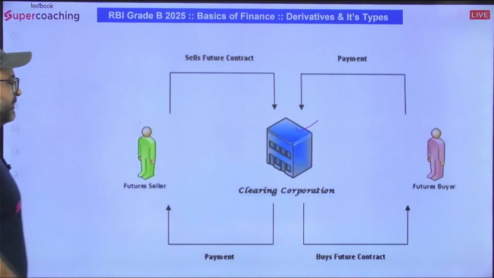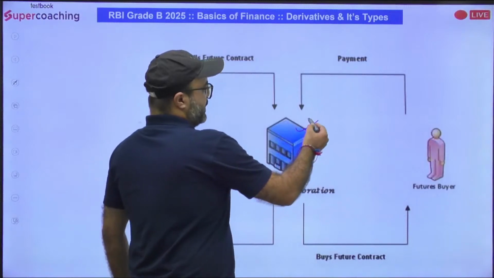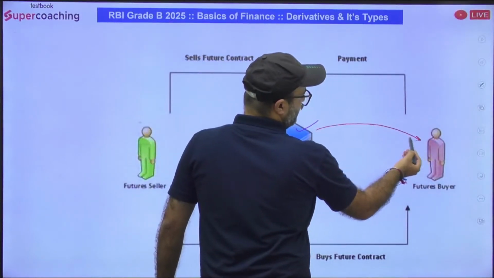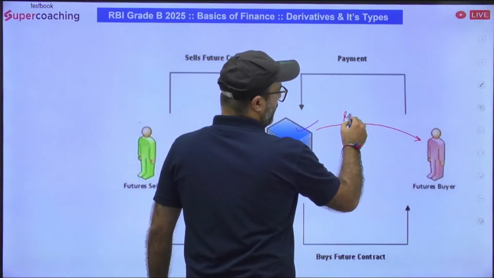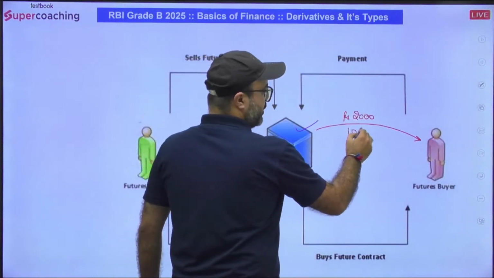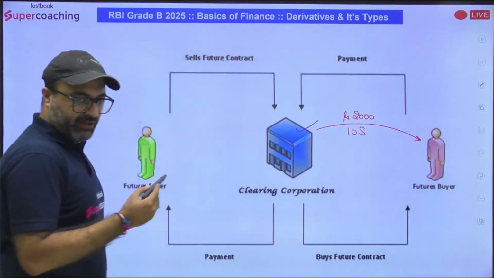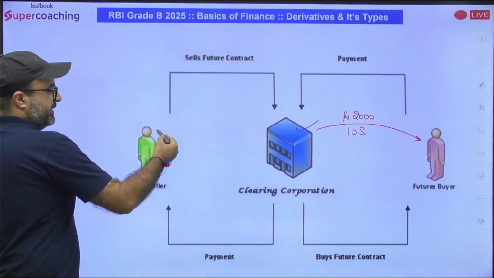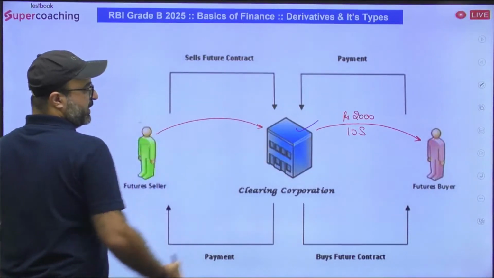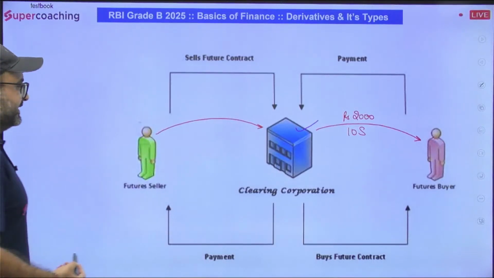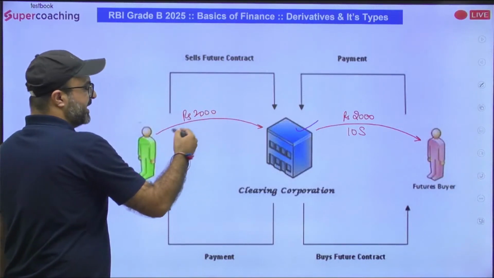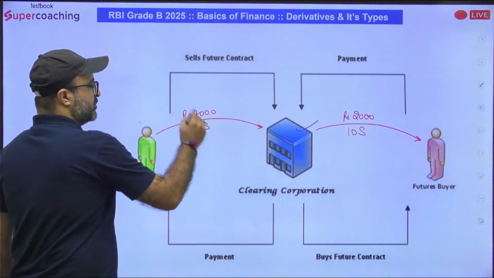For example, this clearinghouse has issued a derivative to the buyer that yes, if you want, you can purchase Infosys shares for 2000 rupees and the lot size is 10. And this clearinghouse has purchased a future from the seller who said, yes, I will be selling my Infosys shares at 2000 rupees each.